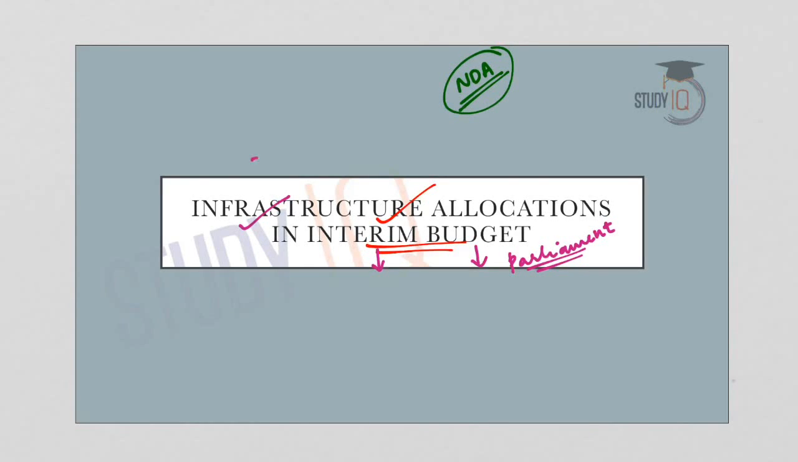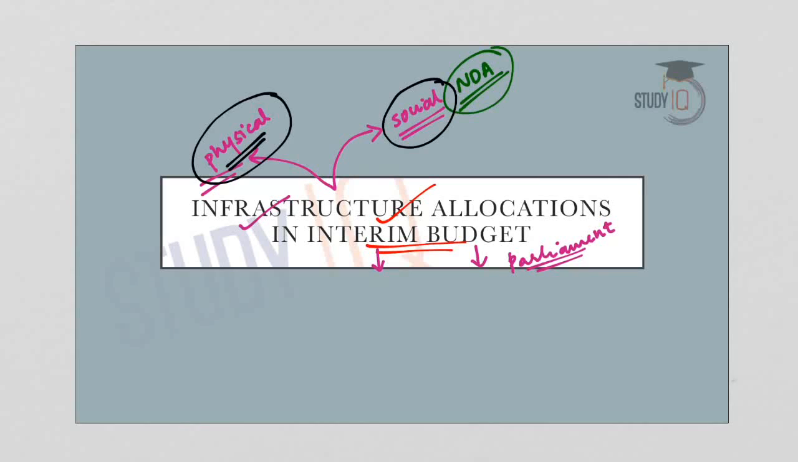Now infrastructure can be divided into physical infrastructure and social infrastructure. Physical infrastructure refers to all those long-term physical assets, for example the roads, the railways, the airports, the connectivity, etc. So this is called physical infrastructure. Whereas social infrastructure means the creation of social assets, for example schools, hospitals, universities, community housing, etc. So infrastructure can be broadly divided into physical infrastructure and social infrastructure.